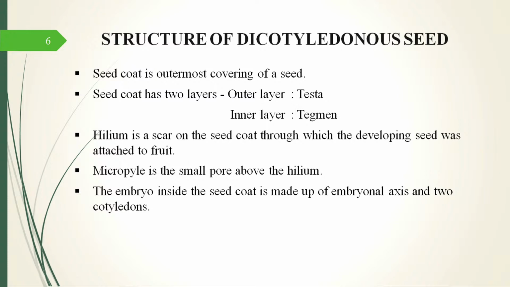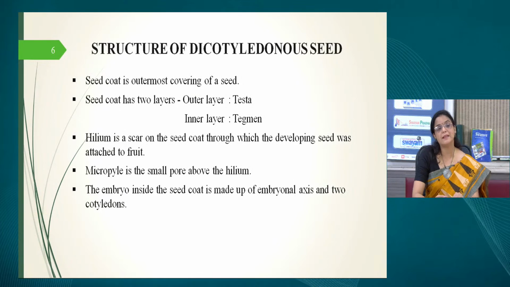So the outermost covering of the seed is the seed coat. So it has a coat outside it, and the seed coat can further be distinguished into 2 layers. The outer layer is the testa and the inner layer of the seed coat is known as the tegmen. On the seed there is a scar, a small mark that can be very easily seen in Bengal gram, chana or the black gram. You can easily see this, the hilum, is the region from which the seed was actually attached to the fruit. So that is also very clearly seen in some seeds. And also the micropyle is a small pore above the hilum.